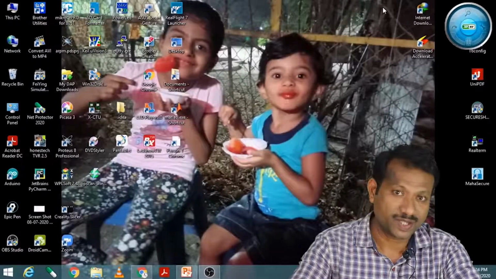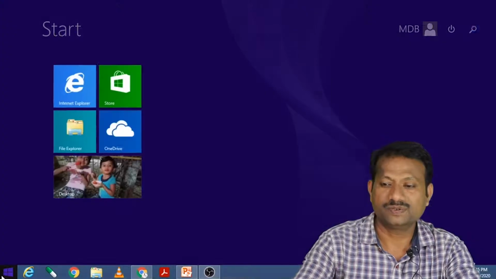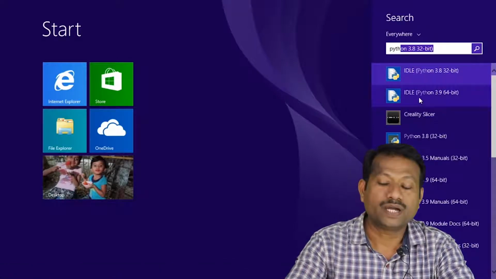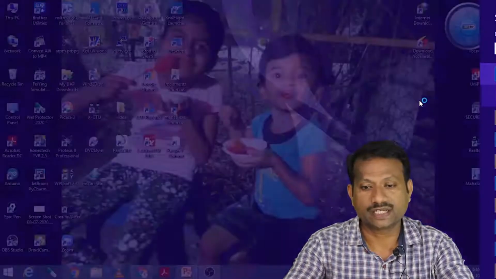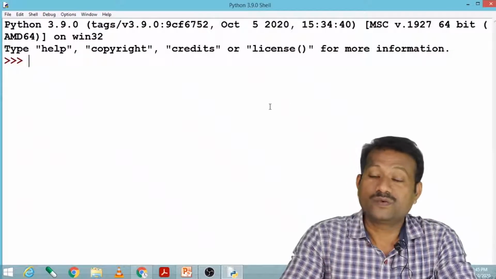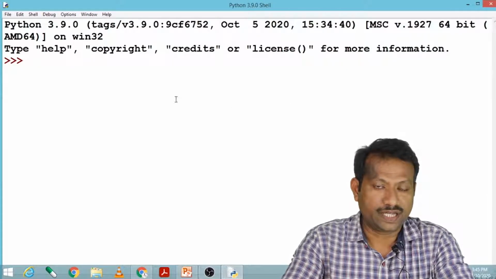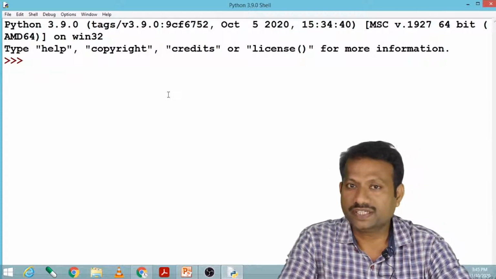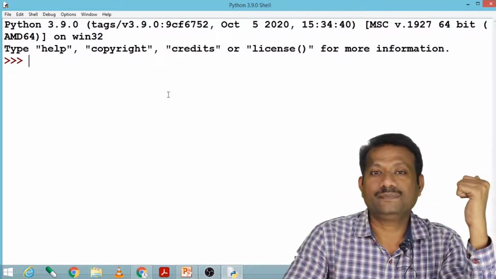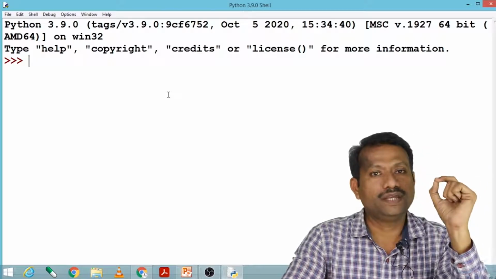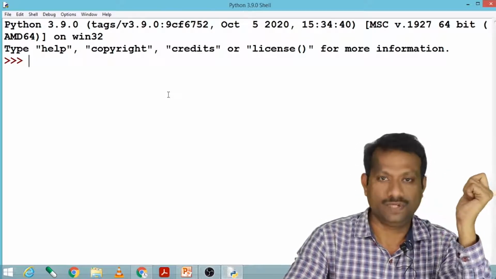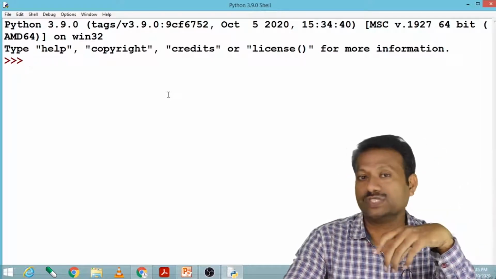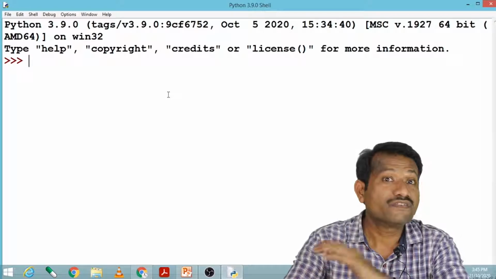Now we are going to start Python. Let us go to the start menu and type Python. We are going to work on Python 3.9.0, so let us click it. Here we are going to see the numeric kind of data types. In that, the first data type is integer. What is the integer data type? The integer data type takes whole numbers. Whole numbers mean 0, negative values and positive values, but it doesn't support fractional values.